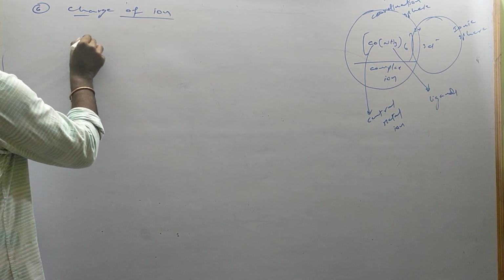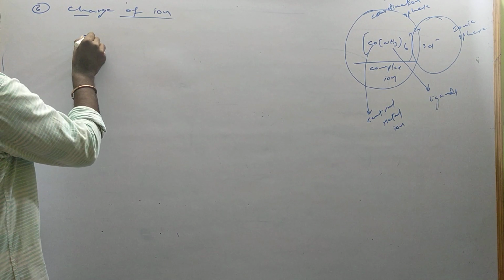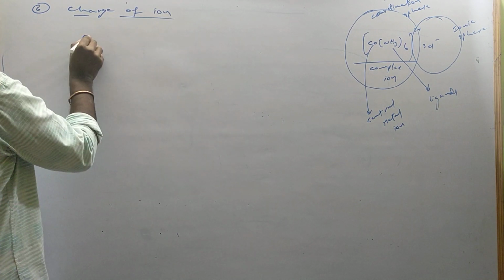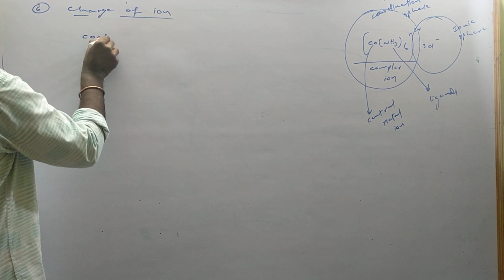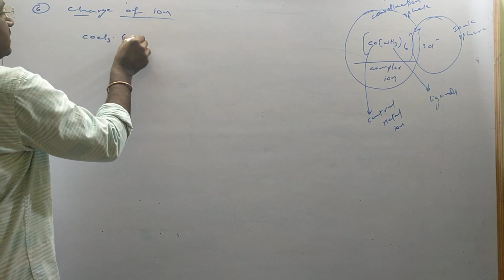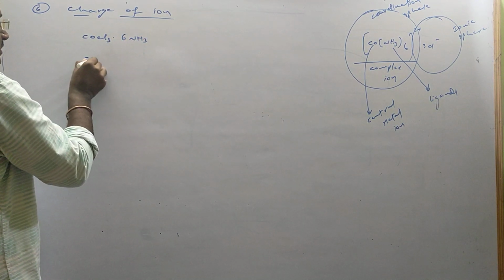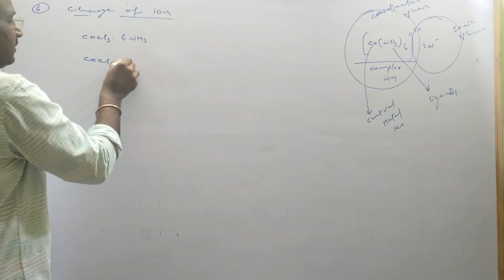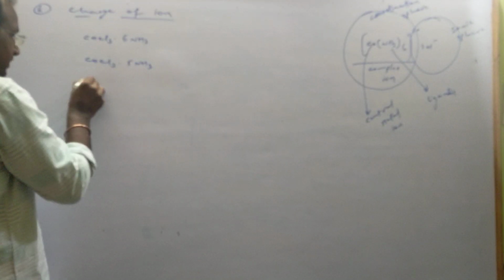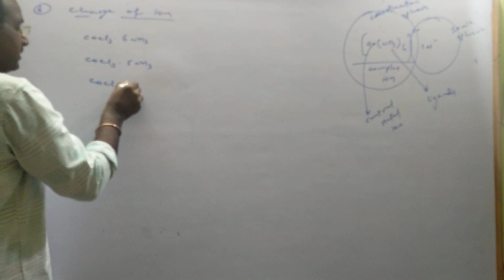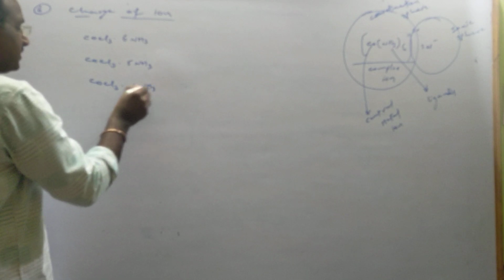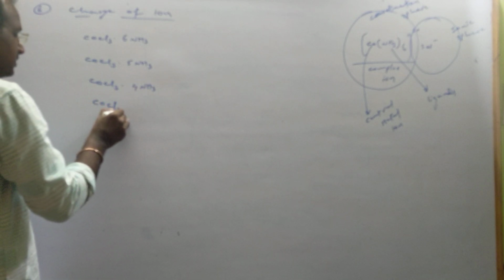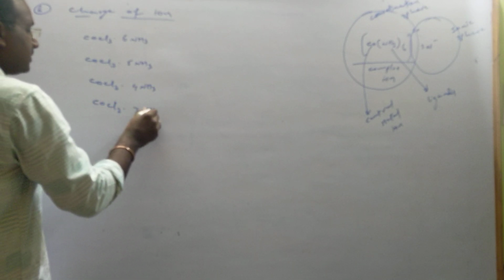Suppose he has given 3 complexes. Let me take Co Cl3 6NH3, 1 complex is there. Co Cl3 5NH3 complex is there. Co Cl3 4NH3 complex is there. Co Cl3 3NH3 complex is there.